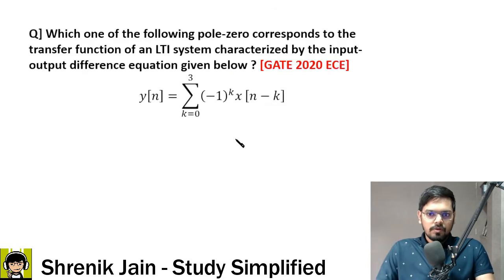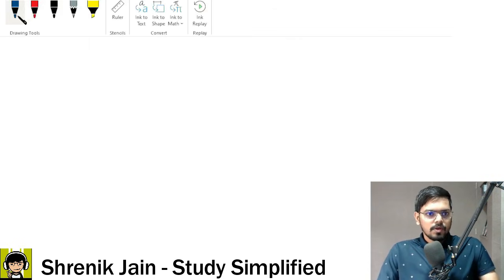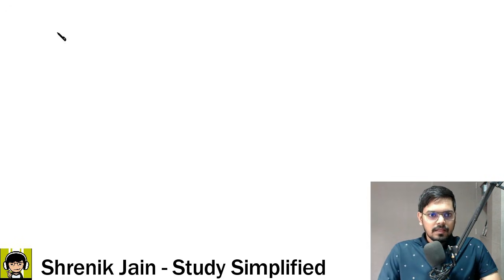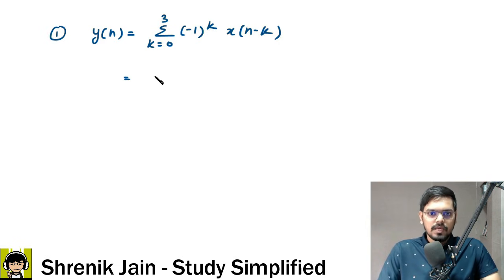So first of all, we will open this. Let me copy. Let me say that the given difference equation is y of n equal to summation k going from 0 to 3 of (-1) to the power k times x of n minus k. Correct? Now if k is 0, then we have -1 to the power 0, which is 1, and substituting k is 0, x of n is the output.